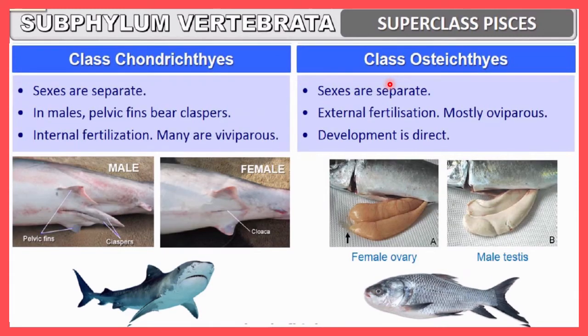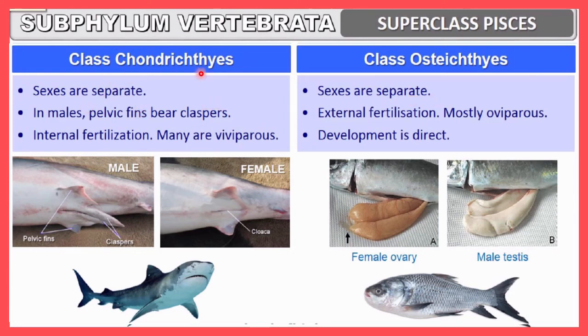Let us discuss the next point. Here sexes are separate, here also sexes are separate. This point indicates the sexual behavior of this organism, so let me discuss the sexual behavior of this organism. Here sexes are separate. Here in this case also sexes are different. That means male and female are different.